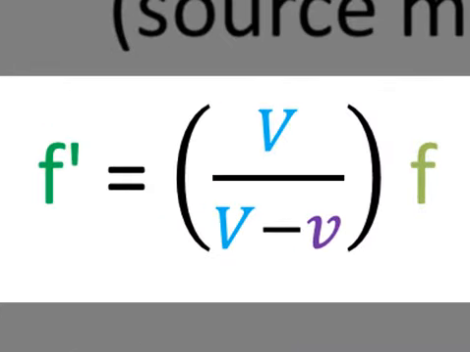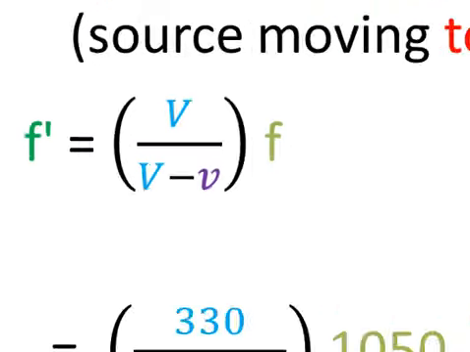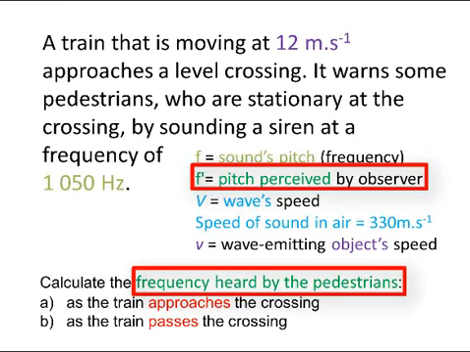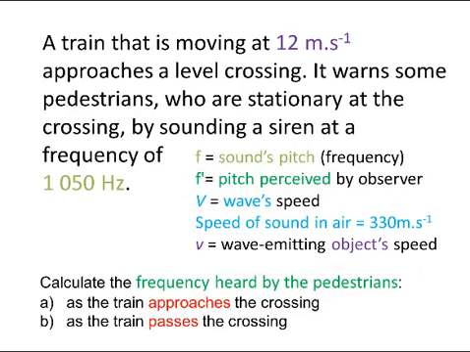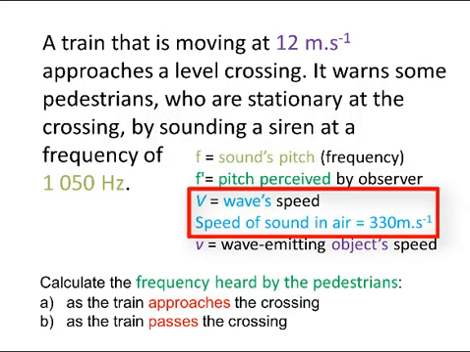Therefore, the equation in which the emitter's speed is subtracted from the wave's speed is used. The pitch observed by the observers is the unknown value, f prime. Since the question refers to sound waves that are traveling through air, one would have to look up the speed of sound in air, and one would find that that is 330 meters per second, and that is used as the value of capital V here.